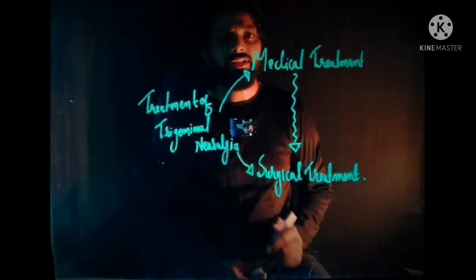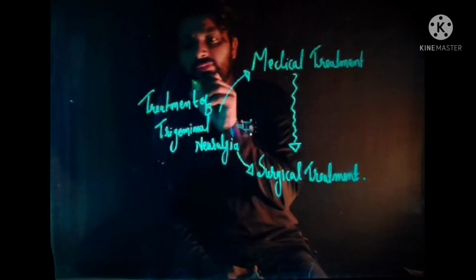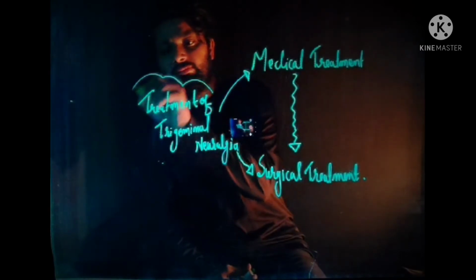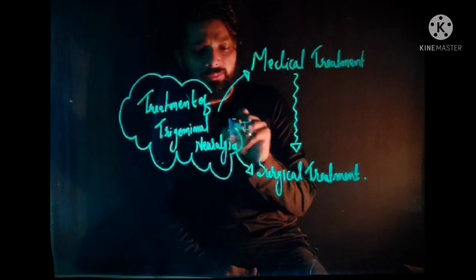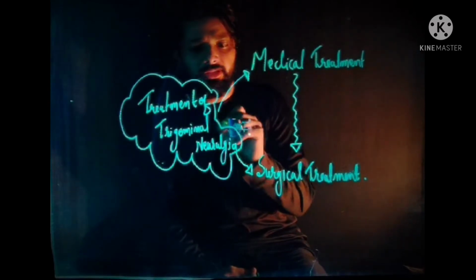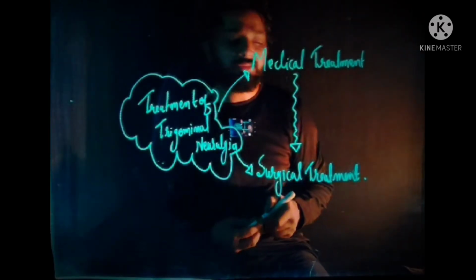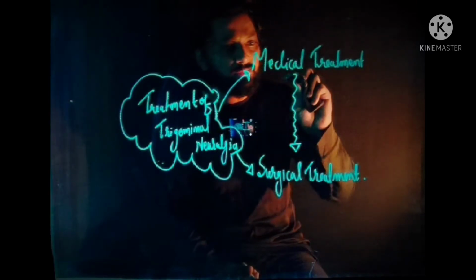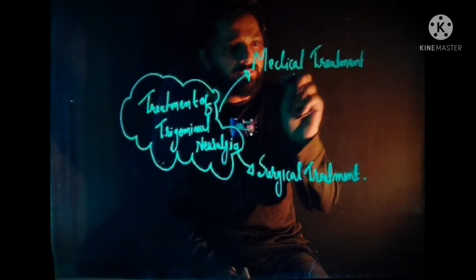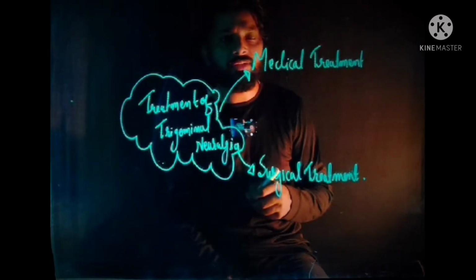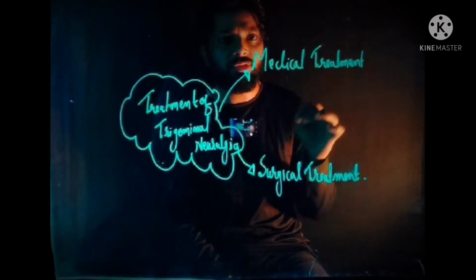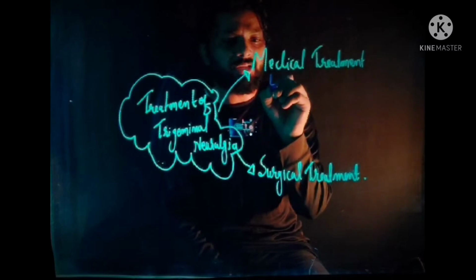Now under medical treatment, different types of drugs are administered to the patient. For example, the most common drug administered under the medical treatment is carbamazepine.